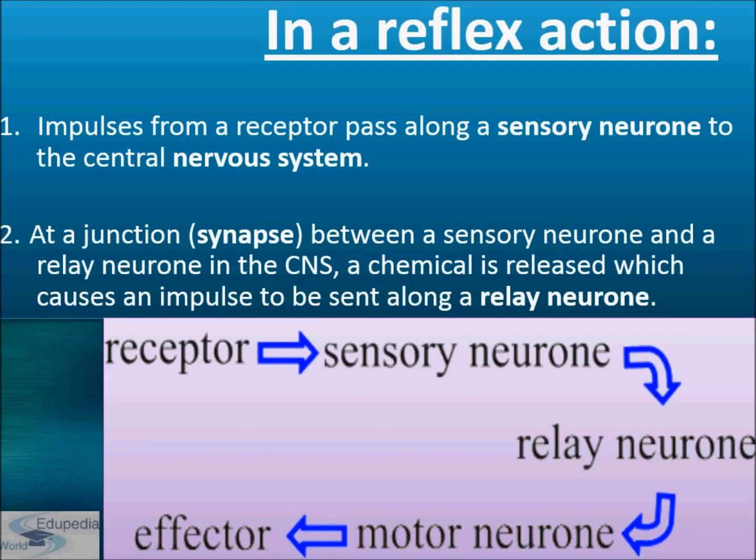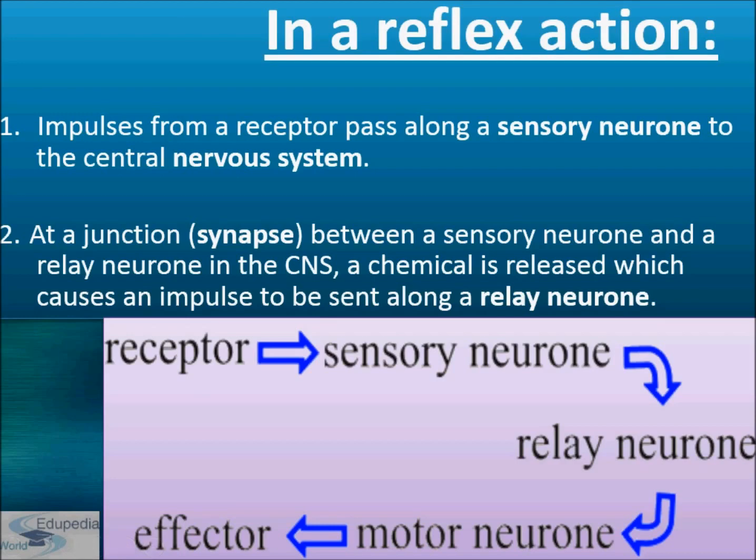Okay. And the central nervous system is comprised of relay neurons and motor neurons. So impulse from the receptor passes to the sensory neuron, sensory to the relay neuron, relay to the motor neuron, and motor neuron to the skeletal muscles, which is also known as the effector, because it is going to effect. Okay. And the receptor, because it has received that stimulus. Okay.